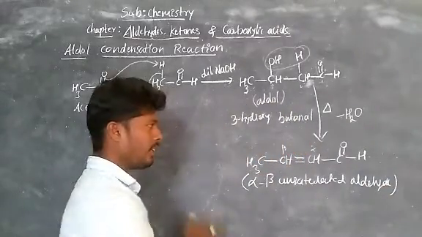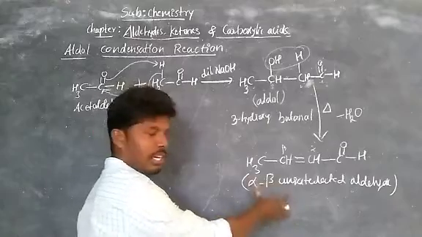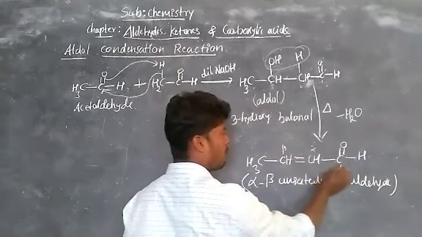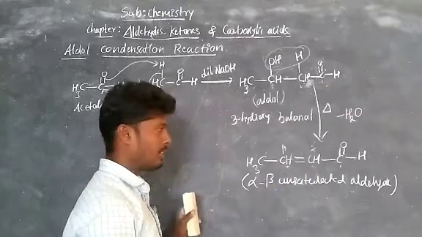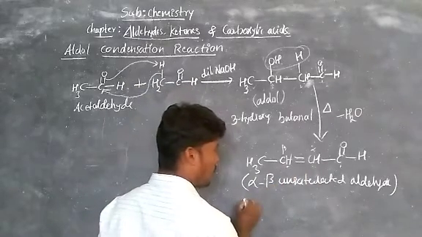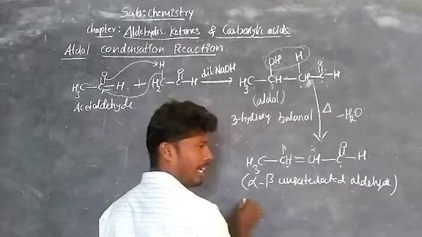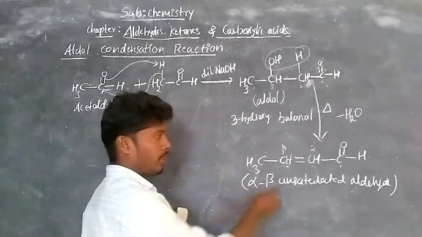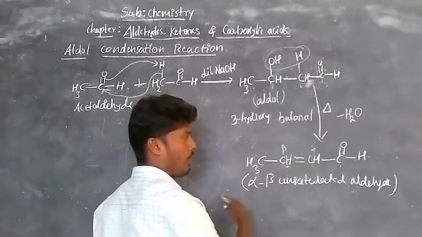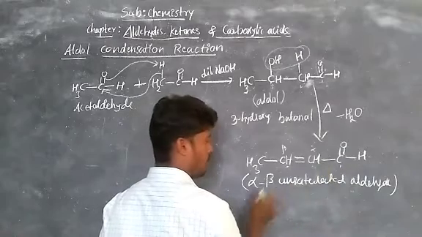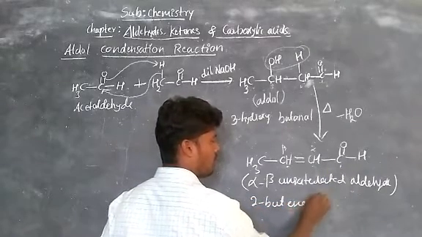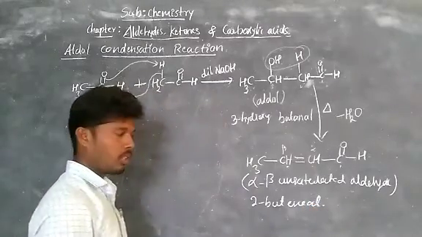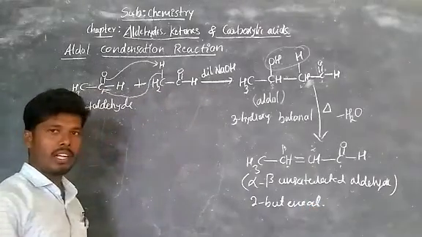Now generally, writing the IUPAC name: 1, 2, 3, 4. At the second and third carbon there is an unsaturation, therefore 2-butenal. Okay, this is called aldol condensation.